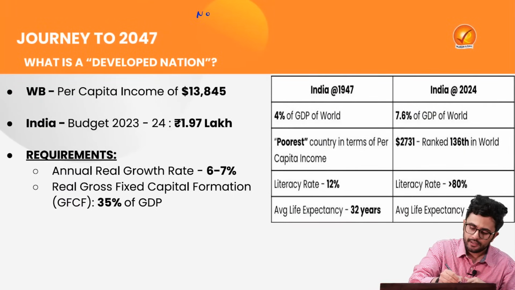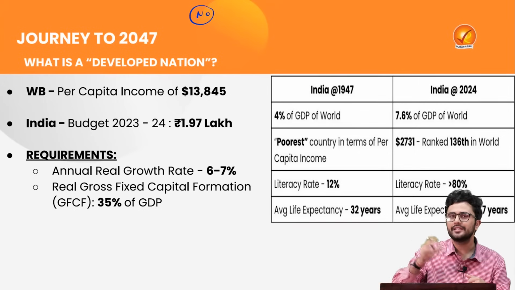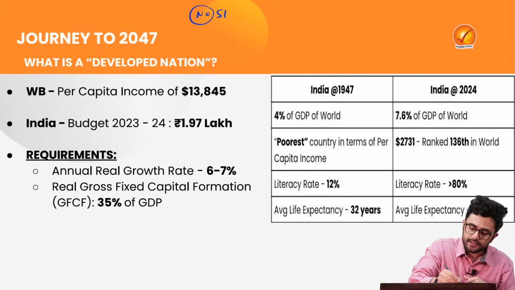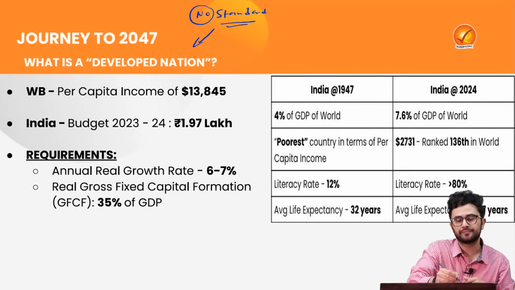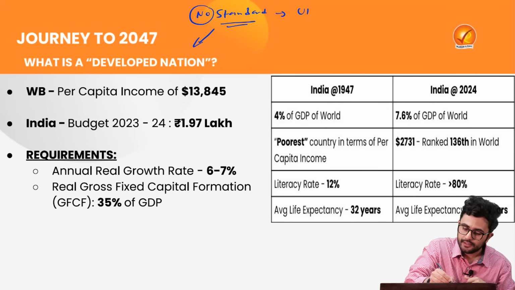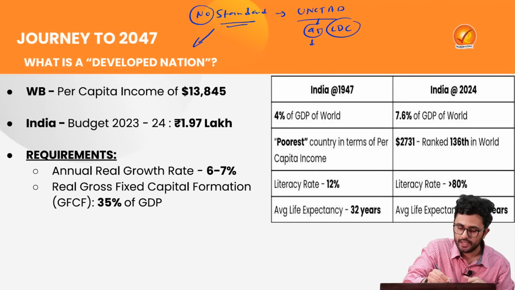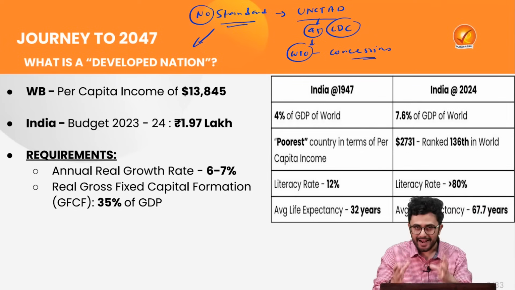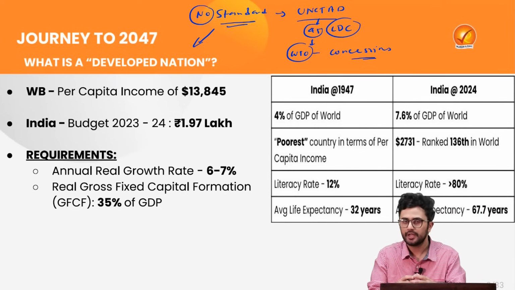Keep this in mind that neither at the United Nations, nor at the financial platforms such as World Bank or IMF, does there exist a standard definition for a developed nation. However, keep this in mind that UNCTAD prepares a list of 45 least developed countries on the basis of which the World Trade Organization provides them various concessions.